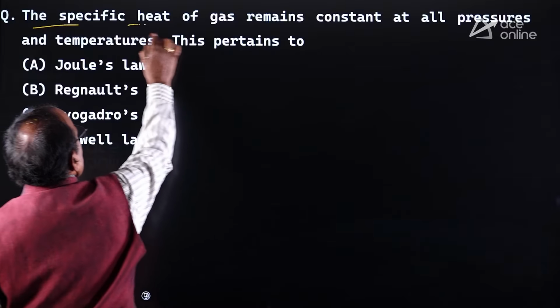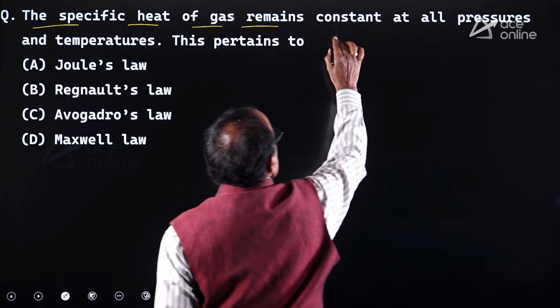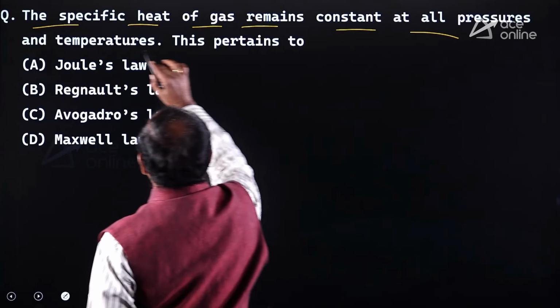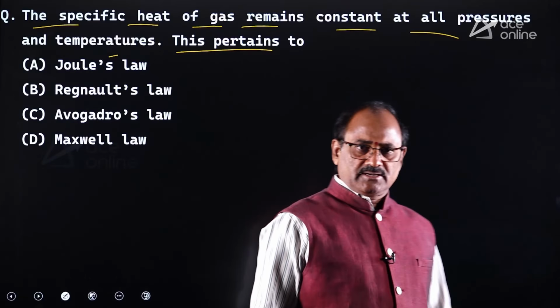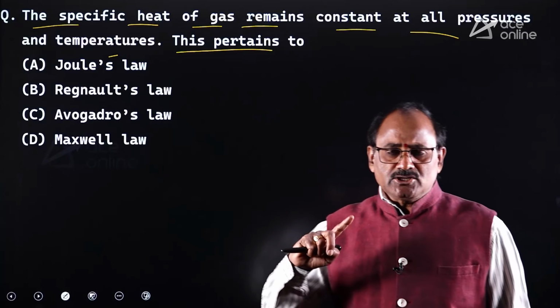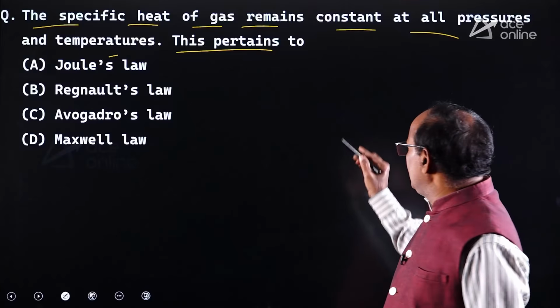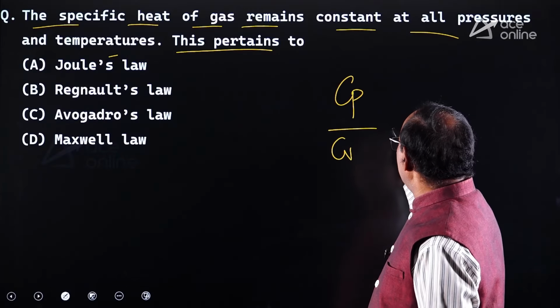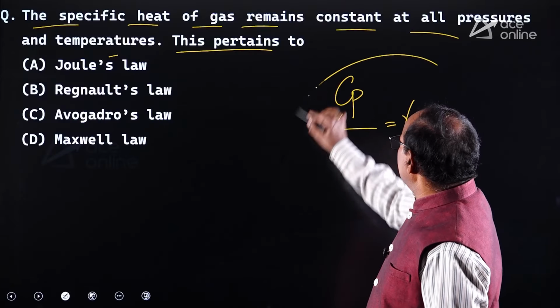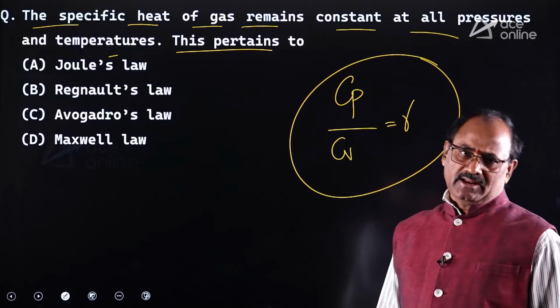The specific heat of gas remains constant at all pressures and temperatures. This pertains to Regnault's law. Regnault's law states that the ratio between the two specific heats, namely specific heat at constant pressure and specific heat at constant volume, remains constant. That constant is called the adiabatic index.